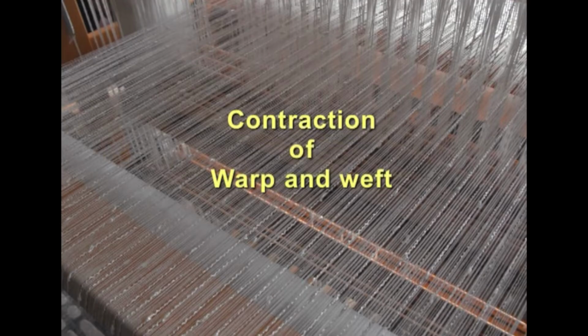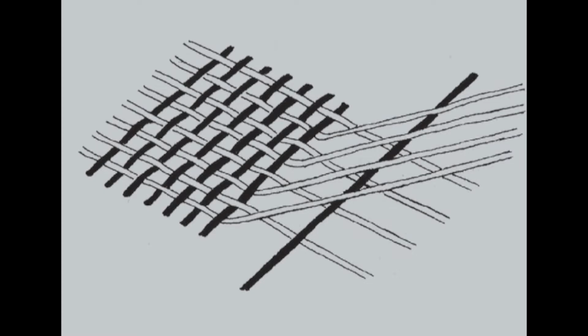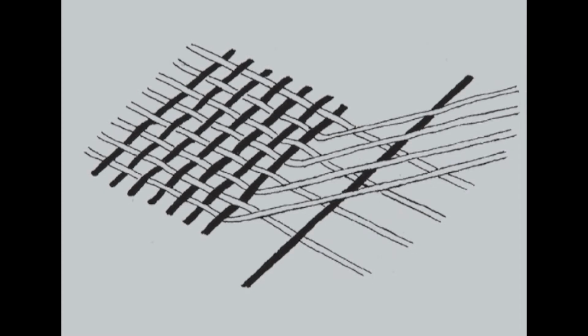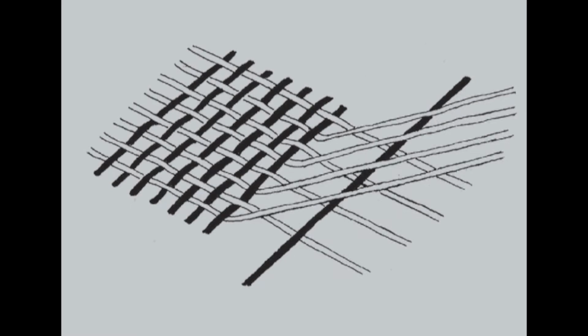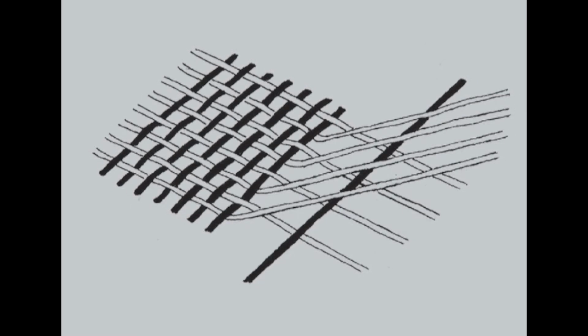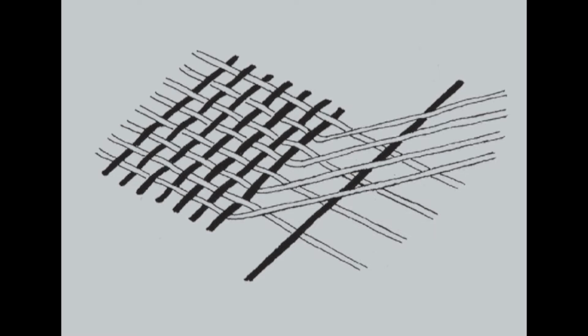So, first of all, we will take the contraction of warp and weft. Generally, the cloth contains two sets of yarns which interlace with each other. Due to interlacement, the yarn bends slightly and thus the cloth produced is shorter than the length of the warp yarns. Even in the weft way, the width of the fabric will be less than the length of the weft yarns that are being taken.